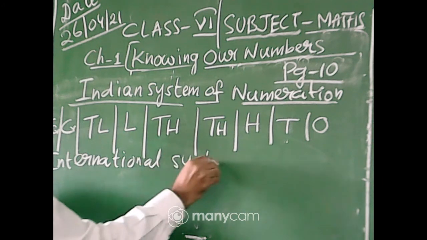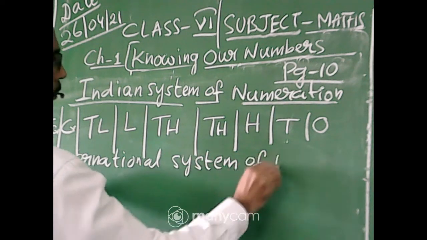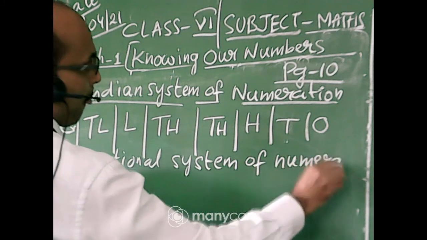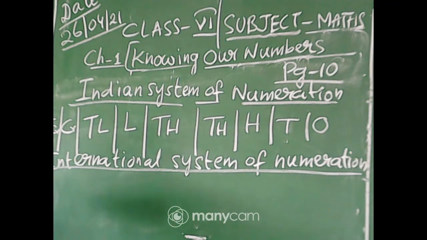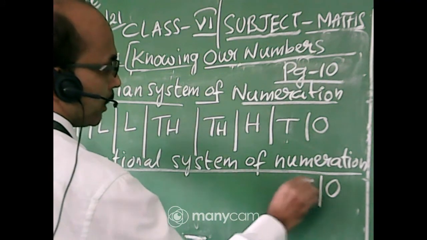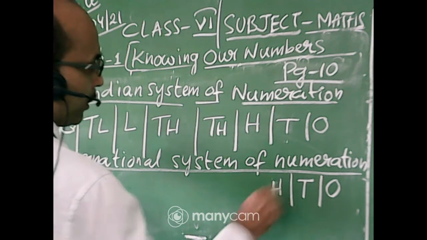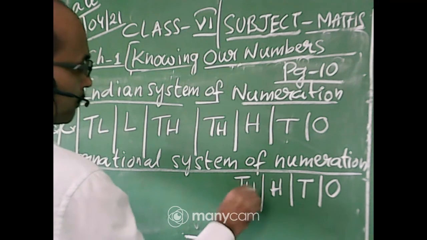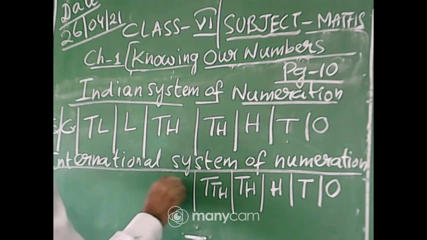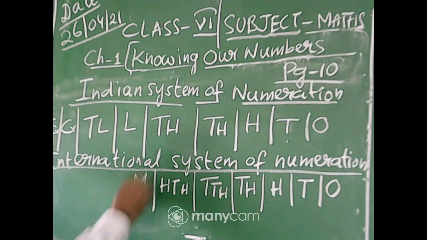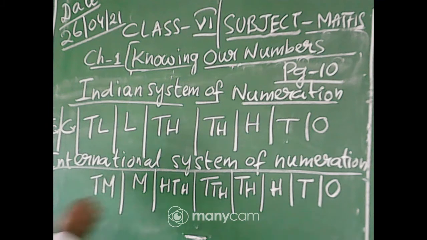And in the international system of numeration, what have we learned? We have learned ones, then tens, 100, 1,000, 10,000, 100,000, then million, 10 million. This way we have learned. Okay, ones, tens, hundreds, thousands, 10,000, 100,000, million, 10 million. Okay, you should remember this one.